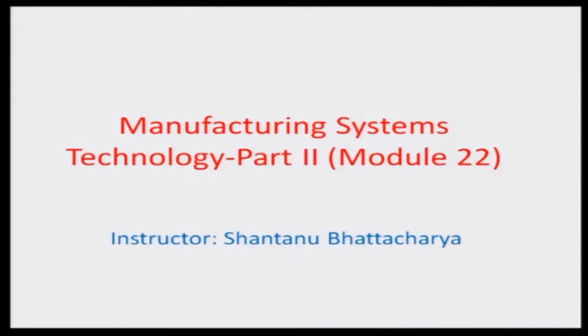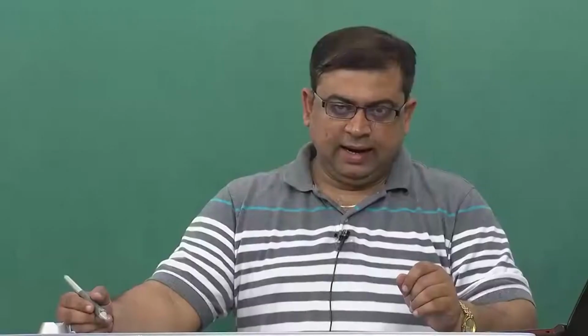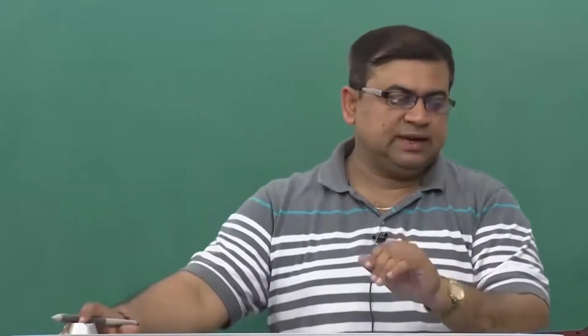Hello and welcome to this Manufacturing Systems Technology Part 2 Module 22. In the last module we were talking about some probability theory, and we were trying to discuss how acceptance sampling can be linked up with the theory of probability. We looked into the aspect of, if there are two pieces and we are inspecting them, what are the chances that one of them will be defective, provided the overall percentage defective is about 8% or so. So we tried to investigate all that.